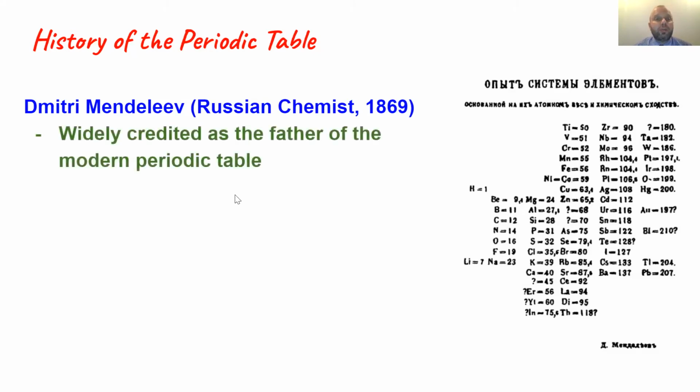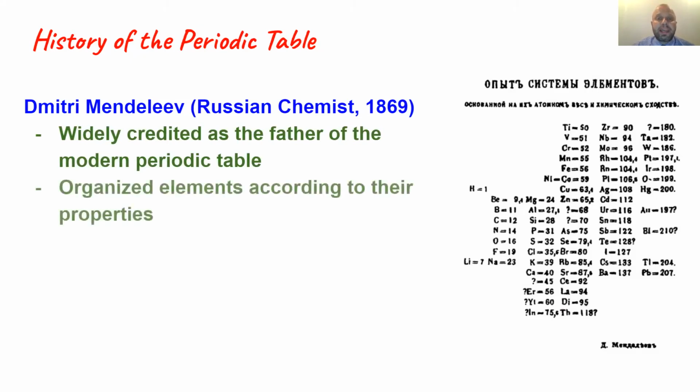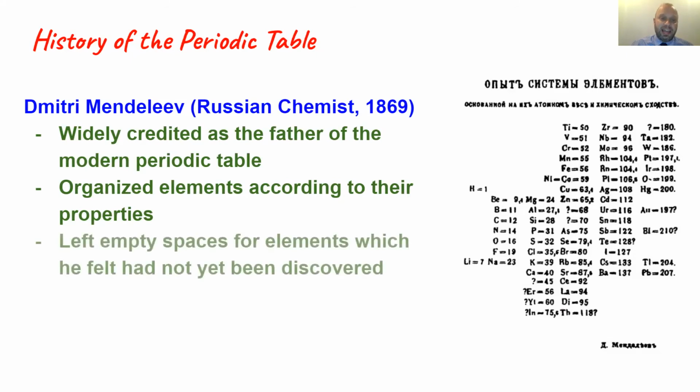And let's take a look. He's widely credited as the father of the modern periodic table. He organized elements according to their properties, so this is similar to Newlands. So you might be asking yourself, why is Mendeleev's name attached to the current periodic table and not John Newlands'? And it has to do with the next part.